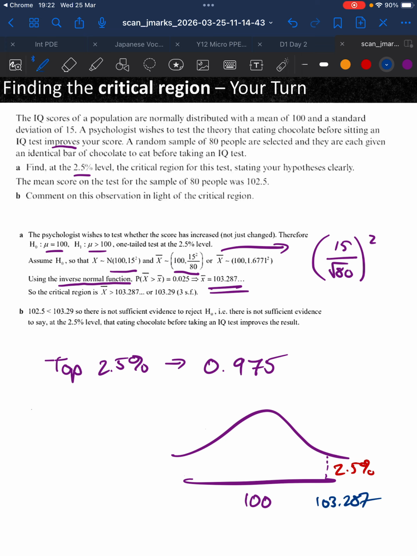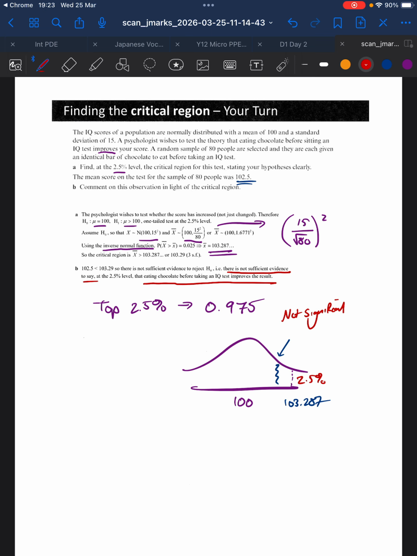A mean score of a sample of 80, again, is 102. So what do we think? Well, 102 is about here somewhere. So this is not special, not unique, it's not significant. Not significant would be the language. If it's not significant, it means there is not sufficient evidence to say that eating chocolate before an IQ test improves the result. So as you now have a go at some more normal distributions, I'm afraid the chocolate won't help you.